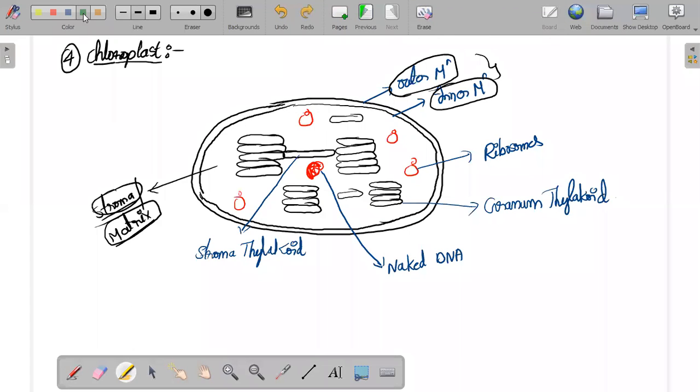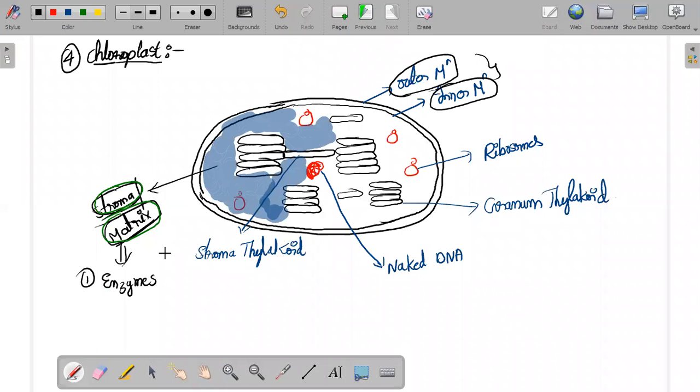What is the gel-like appearance which is present in this entire thing? The blue color thing that I'm drawing now, the gel-like appearance, is nothing but the stroma, or it can also be called the matrix. In that stroma or matrix, you will have the majority of the enzymes which are responsible for photosynthesis.